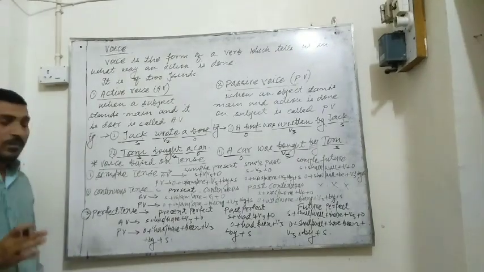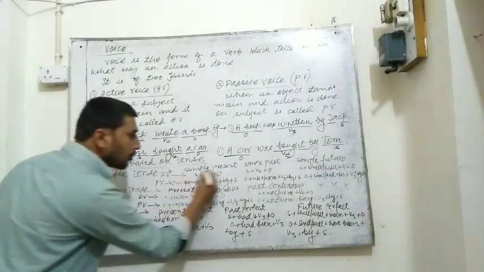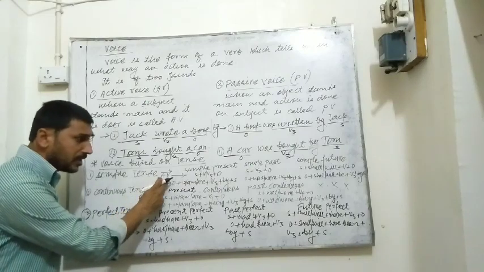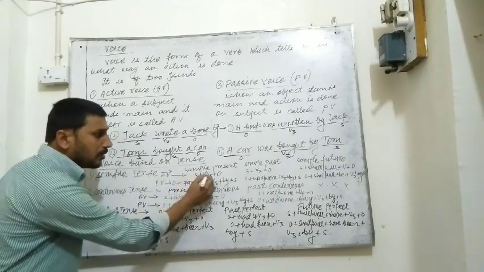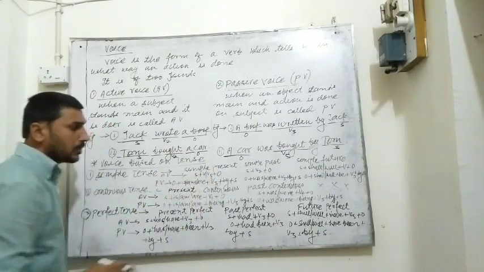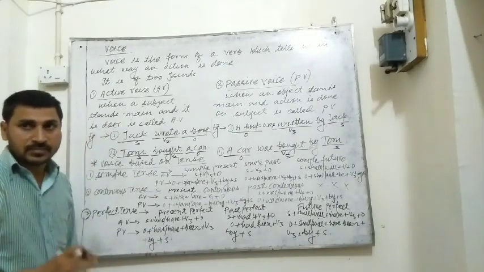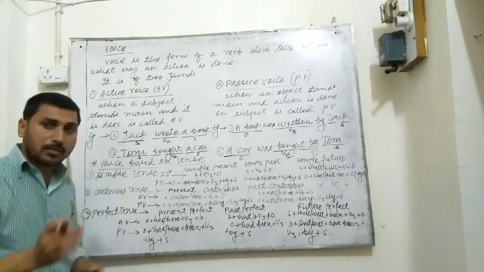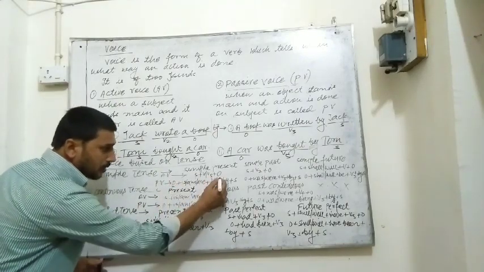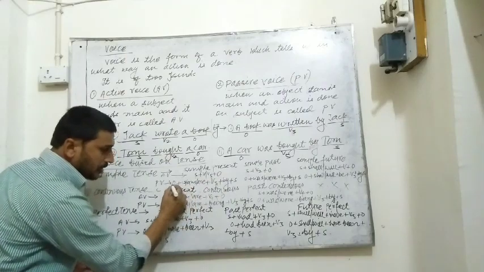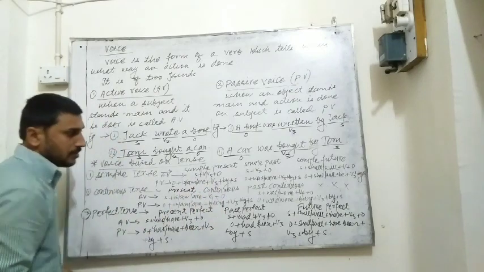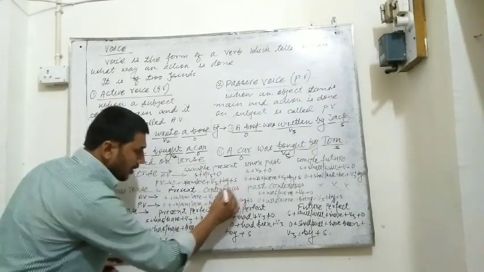Okay, at first we will see the simple present. It is the basic structure. The basic structure I have written here as AV: the first subject plus V1 or V5 plus object. In passive voice we all know that object comes at first. Object is written in the place of subject. So object comes here at first. After that is, am, are is written, and after that V3 comes, and later by plus subject.